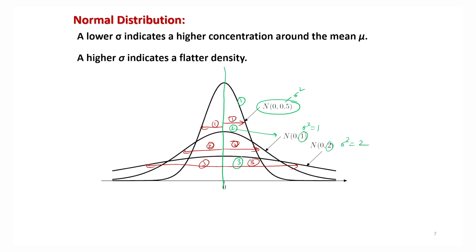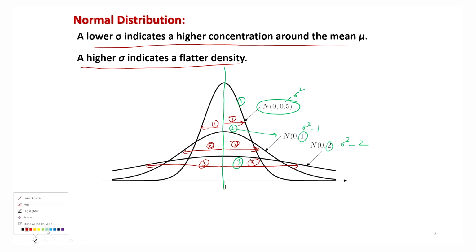As the value of sigma square increases, the spread of the values around the mean becomes larger, and the curve becomes flatter. So a higher sigma square indicates a flatter density, and a lower sigma square indicates a higher concentration around the mean, be it mu or 0, as I have taken here.